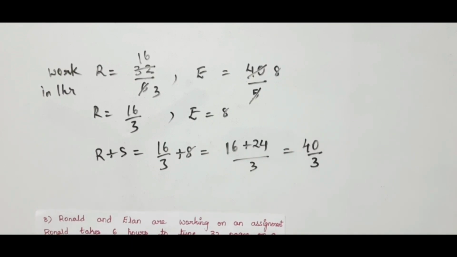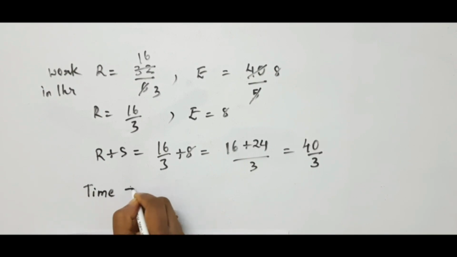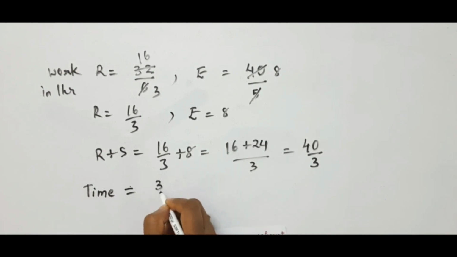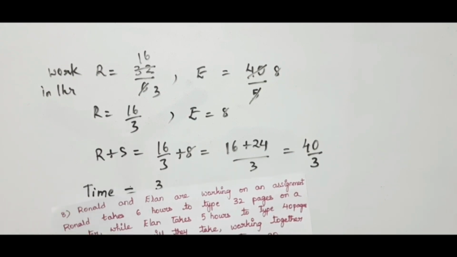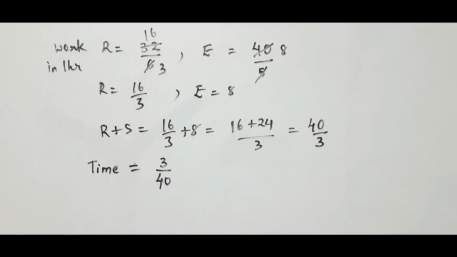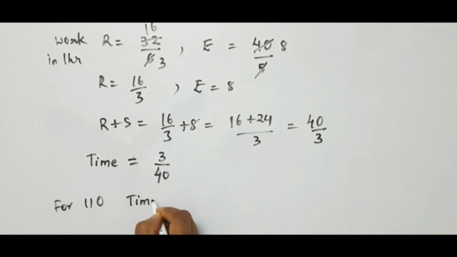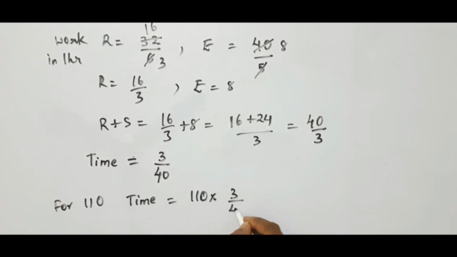This is the work. If we need the time, it is nothing but the reverse of this. Is it not? So the reverse of this is nothing but 3 by 40. What does he have to find? He has to find how much time they will take together to complete 110 pages. So for 110 pages, the time is equal to 110 into 3 by 40. The zeros cancel. This is equal to 33 by 4.